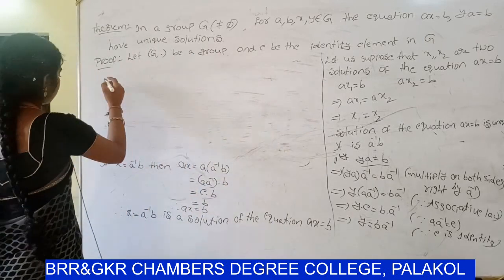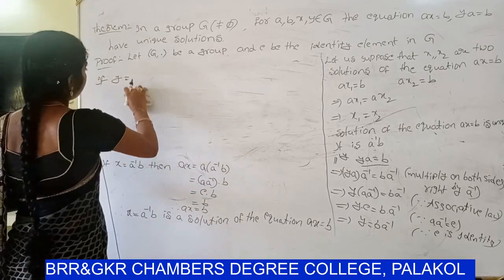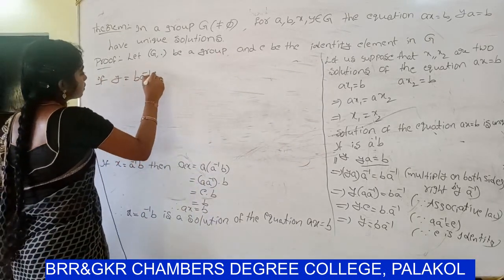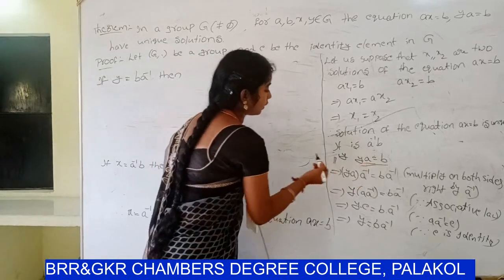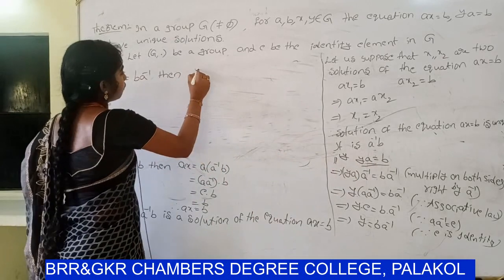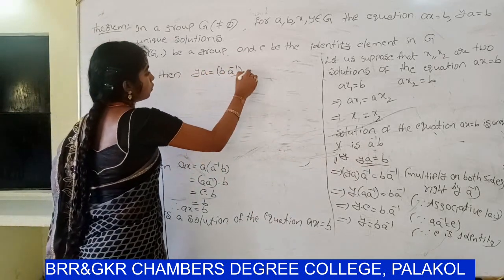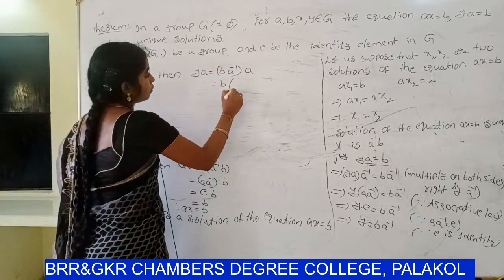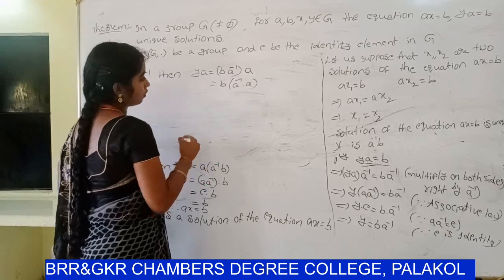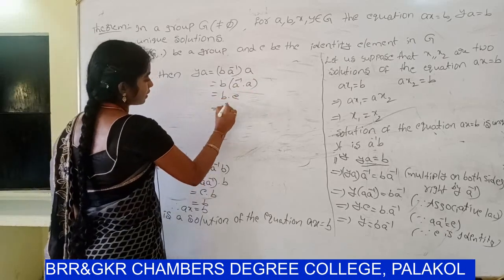Similarly, if y equal to B A inverse, substitute in YA. So YA equal to y value B A inverse into A. So apply the associative law, B into A inverse into A. So A inverse into A value E. So E is the identity element.